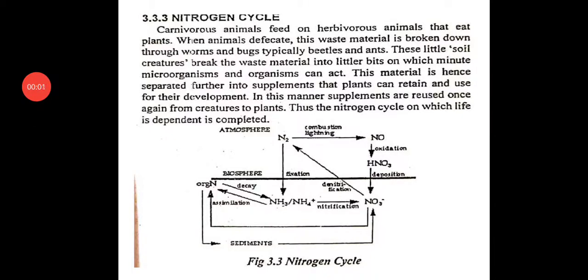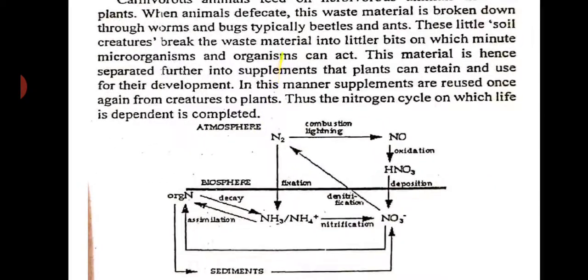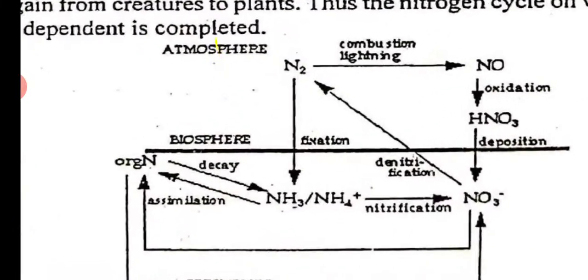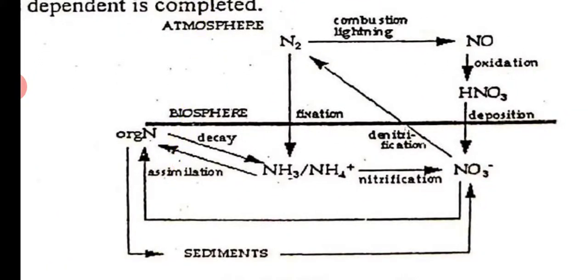Hello students, now in this discussion we shall look at the nitrogen cycle. The simple sketch is given here. Basically you know that we have plants and there are animals which eat these plants.